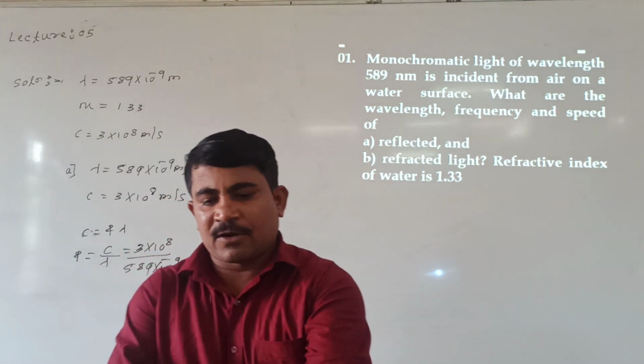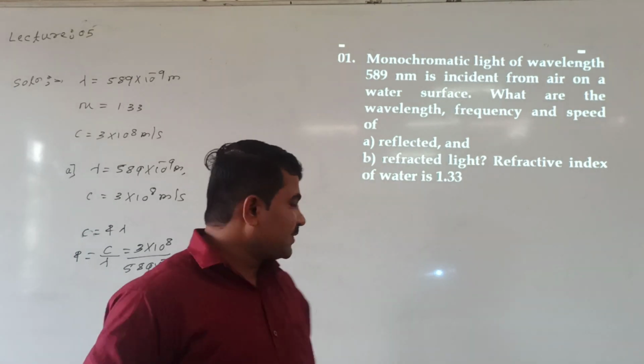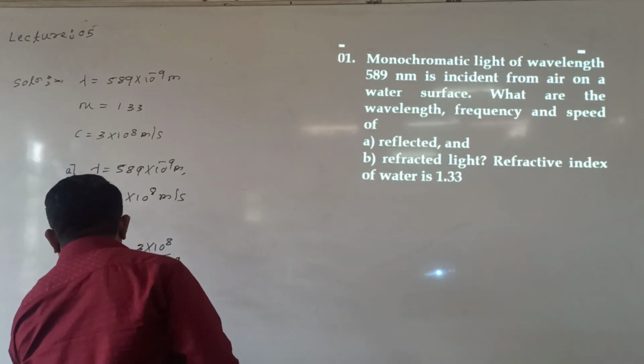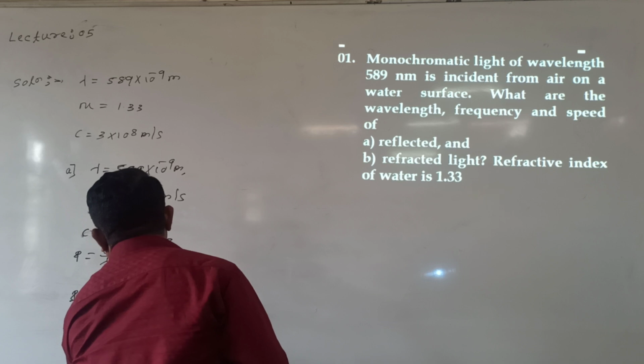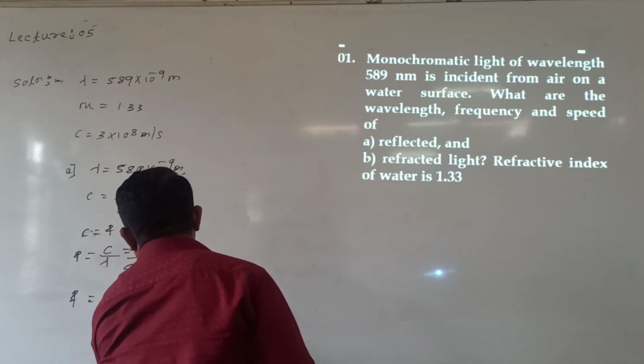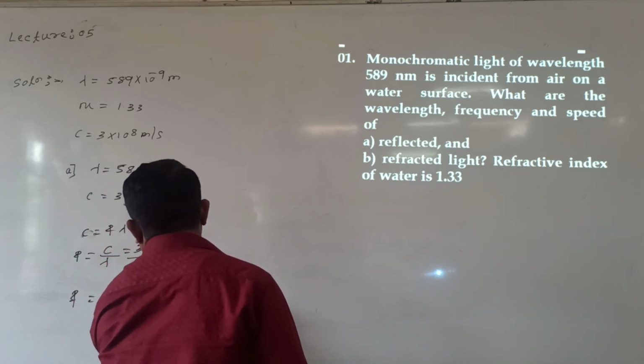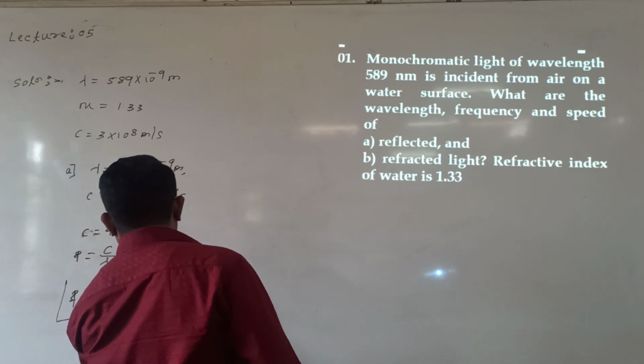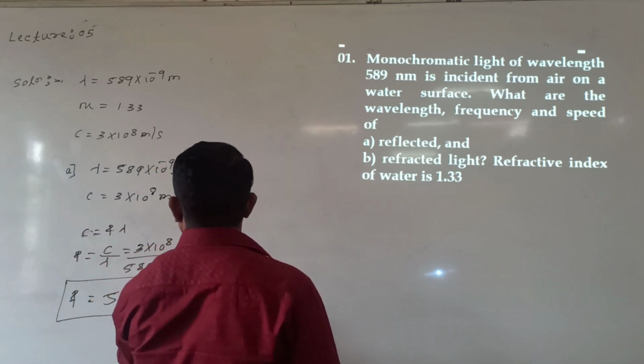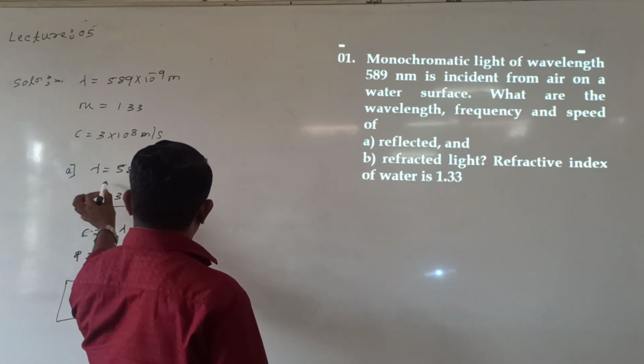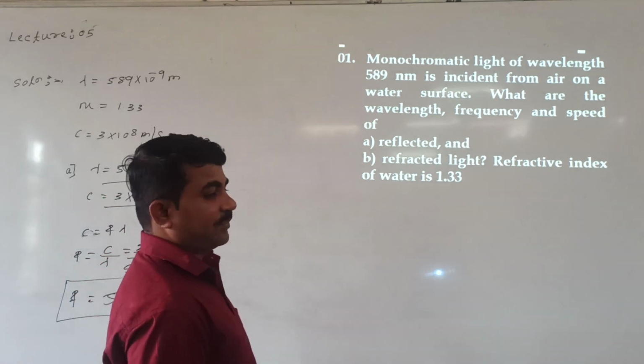From this you can calculate the frequency f, which is equal to 5.09 into 10 raised to 14 Hz. This is the frequency, speed and wavelength of light during reflection.